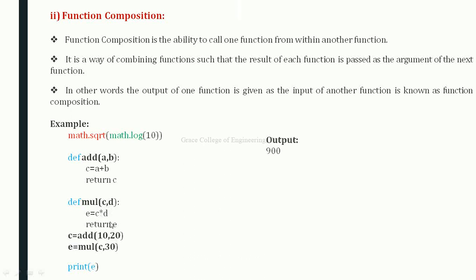Then C is equal to add 10 comma 20, then E is equal to multiply C comma 30. Finally the E value will be 900. Okay.